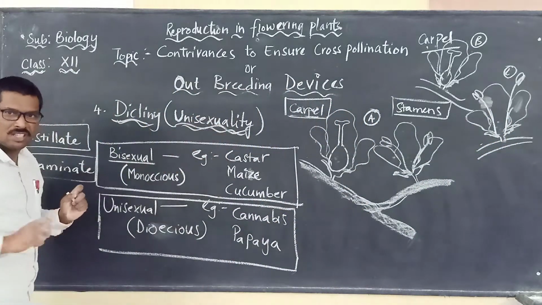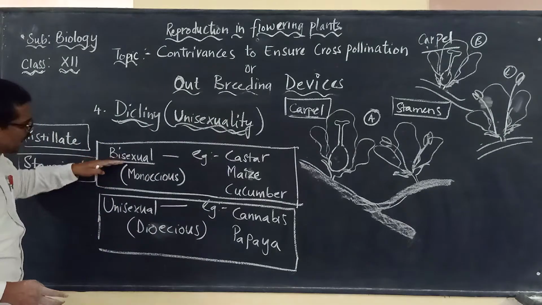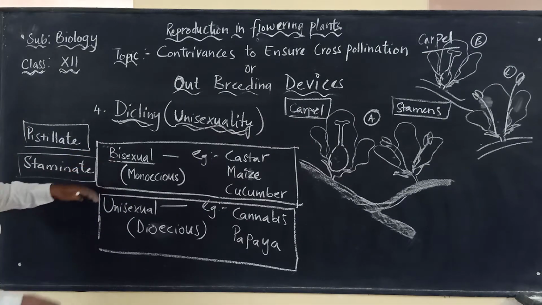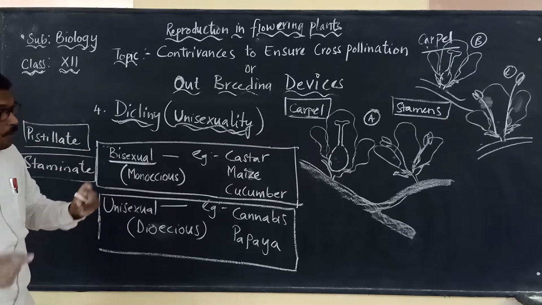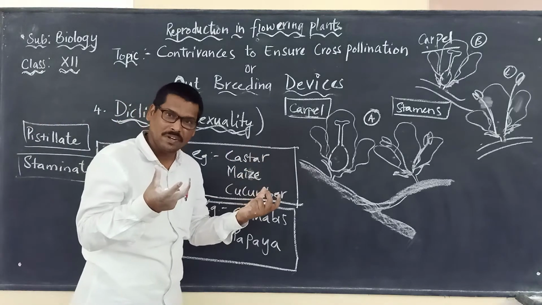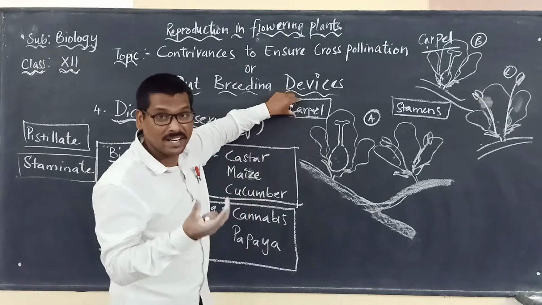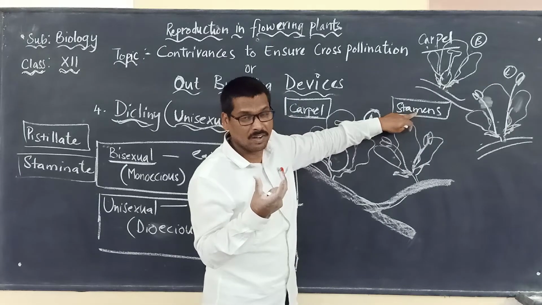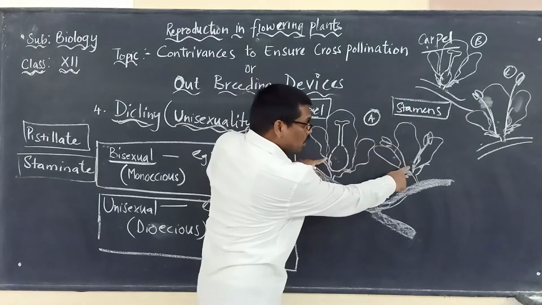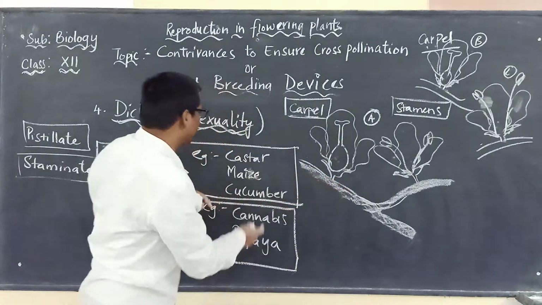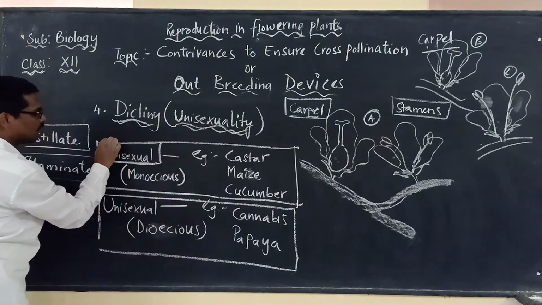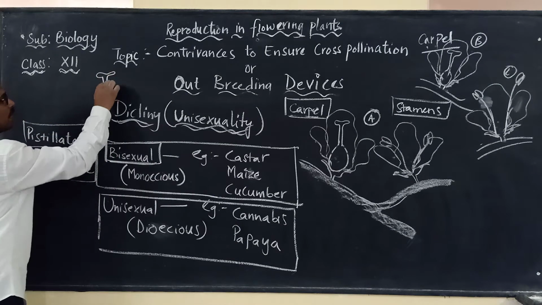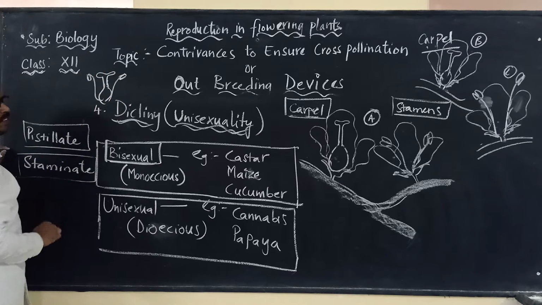So keeping that information in mind, now we can say that there are bisexual and unisexual flowers. So bisexual means what? Both the carpel-bearing part, that is the female part, and the stamen, that is the male part, present in the flower. We already studied that a bisexual flower means a flower which has both the sex organs. This is also right.